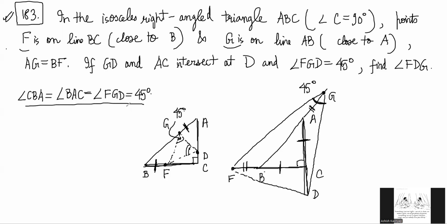So that tells us that, notice that now in this big diagram, I can find out what angle DAG is, right? Angle DAG would be 135 because this angle is 45, this angle is 45, right?